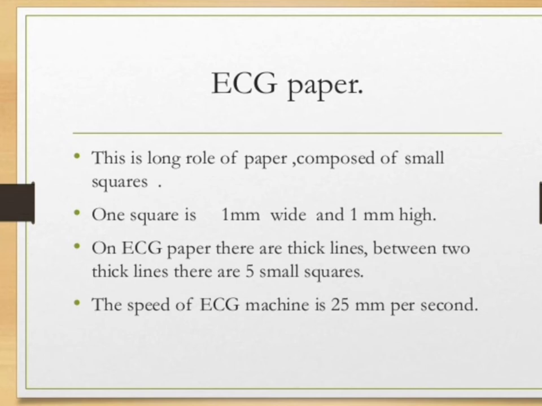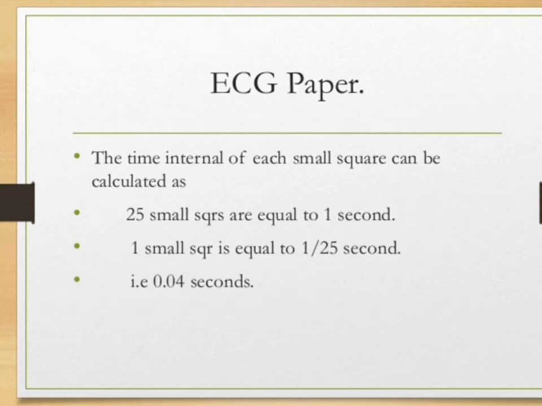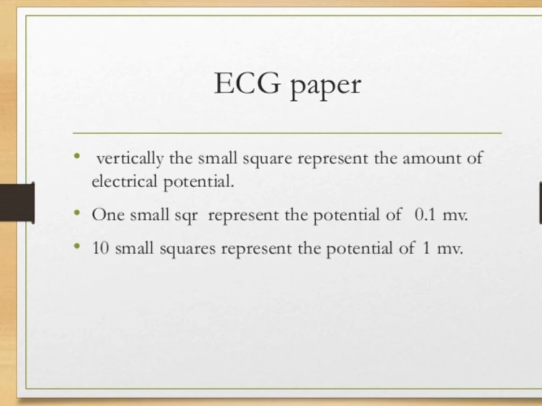Now, ECG paper. For ECG, a special paper is used, called the ECG paper. It is a long roll of paper composed of small squares. One square is 1 mm wide and 1 mm high. On ECG paper there are thick lines, and between two thick lines there are 5 small squares. The speed of the ECG machine is 25 mm per second. The time interval of each small square can be calculated: 25 small squares equal 1 second, so 1 small square is 1/25 second, that is 0.04 second.